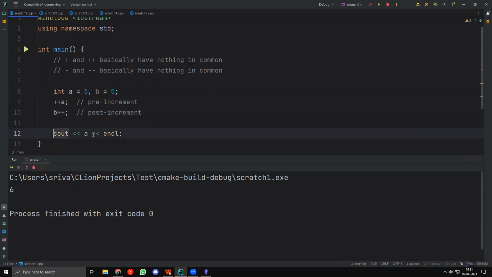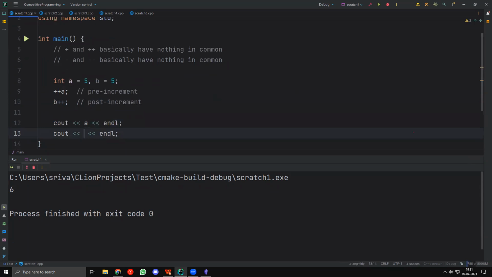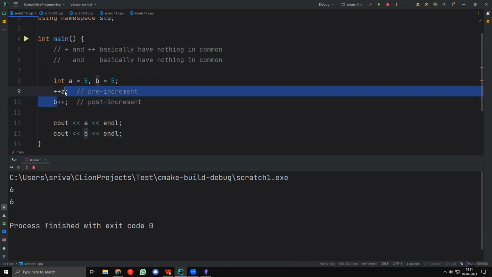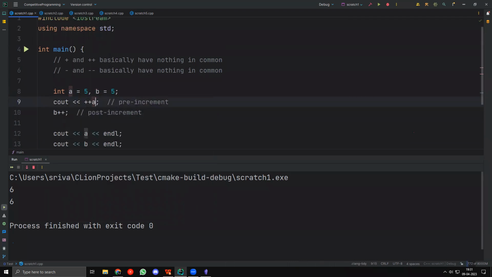I will discuss the differences. But for now, let's just output a and b, and we'll see that both of the values are the same, right? So is there actually any difference between them? Well, yes, there is in fact a difference between them. I'll come to that now. Let me say that I am outputting a++, right? I'm outputting a++, and then I'm also outputting b++.